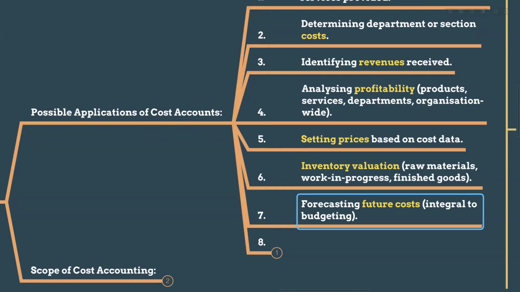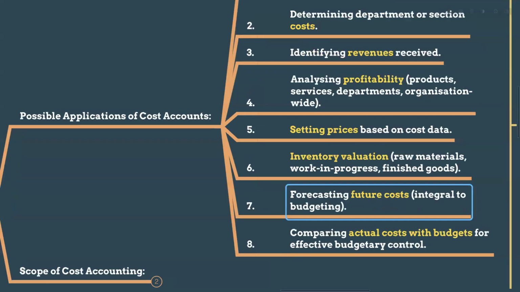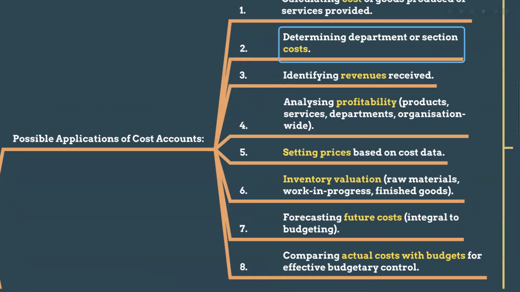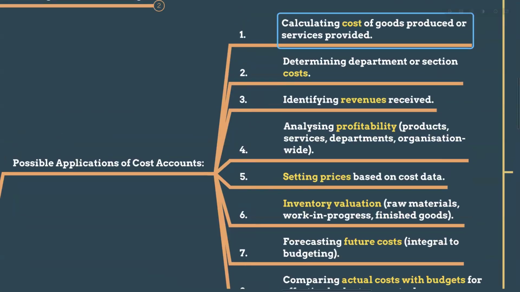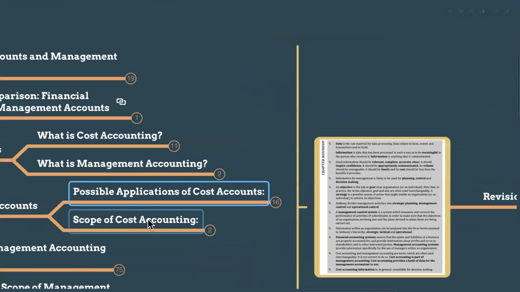The integral to budgeting. If we want to prepare the budgeting, we need to know how much the unit price is going to increase from our suppliers. So we have to forecast that. And comparing the actual cost with the budgets, that is variance analysis. So the budgets, future cost forecasting, inventory valuation, setting the prices, analyzing the profitability of each revenue, products and services, and department-wise collecting the cost and calculating the cost of the goods produced or services produced. These are the possible applications of cost accounts.